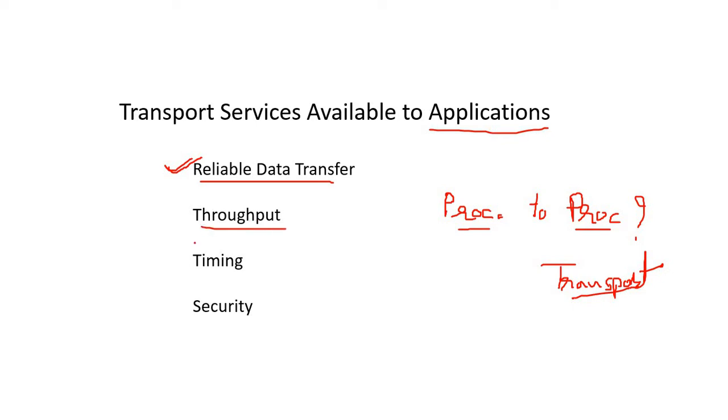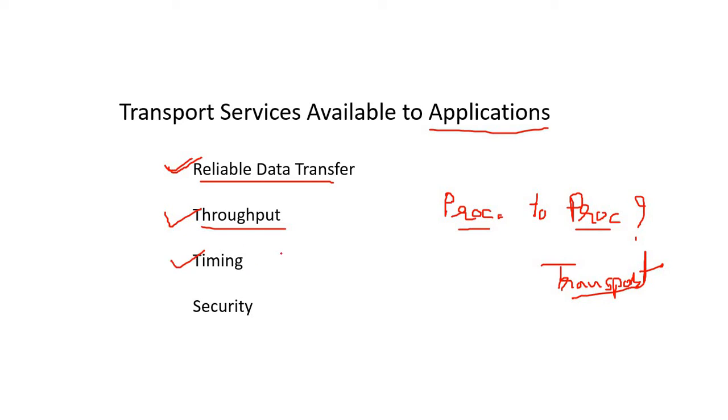Then next is throughput, which we have already discussed during packet switching. Whenever we have a total number of resources, out of those resources, how many resources we are able to use, this is known as throughput. Like we have a channel of 10 Mbps, but out of 10 Mbps, how much bandwidth are we able to use? Suppose out of 10 Mbps, we are able to use only 2 Mbps bandwidth, so that is our throughput. Actually our capacity is 10 Mbps, whereas our throughput is 2 Mbps. Get it?